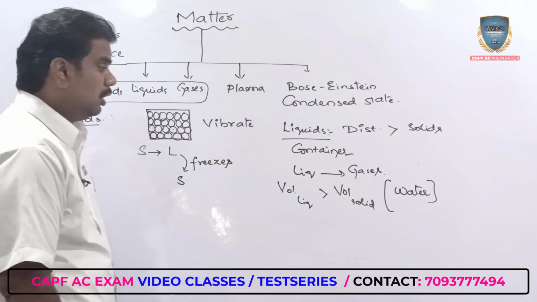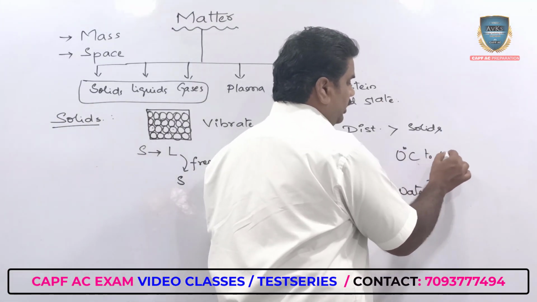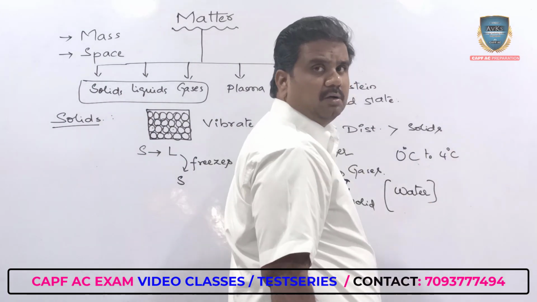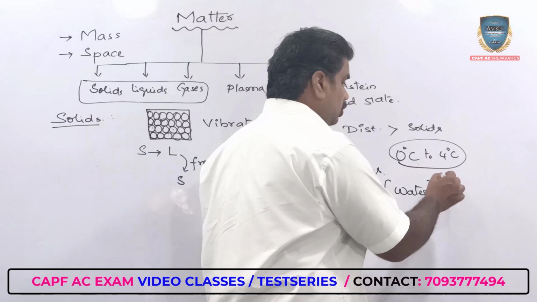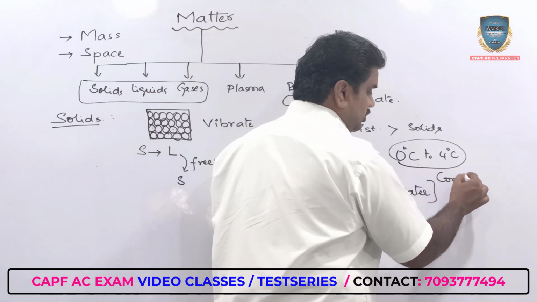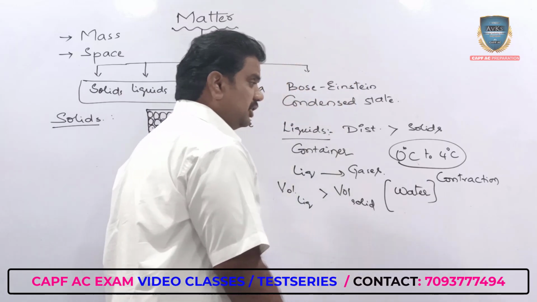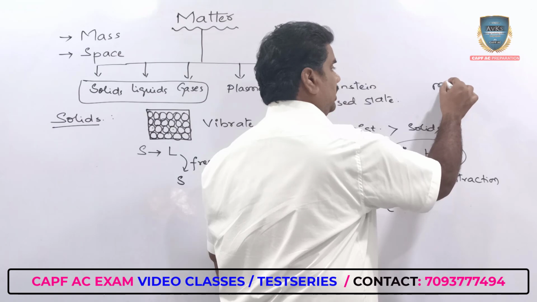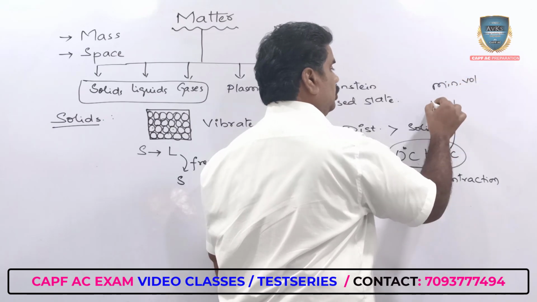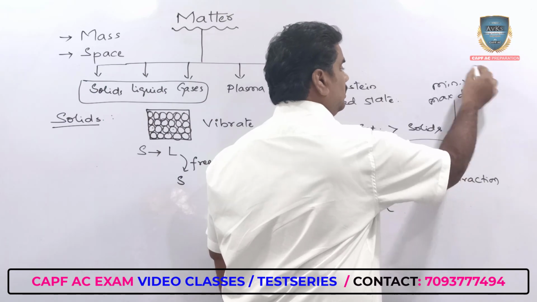Anomalous expansion of water. When you are heating water from 0 degrees centigrade to 4 degrees centigrade, it undergoes contraction instead of expansion. At 4 degrees centigrade, water has got minimum volume as well as maximum density, right?